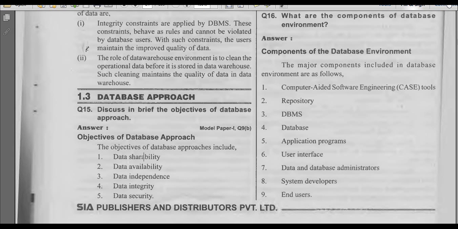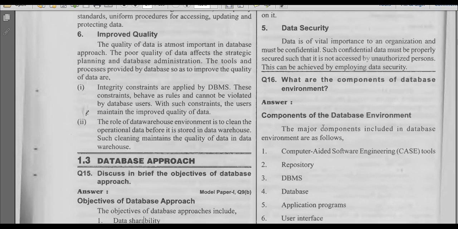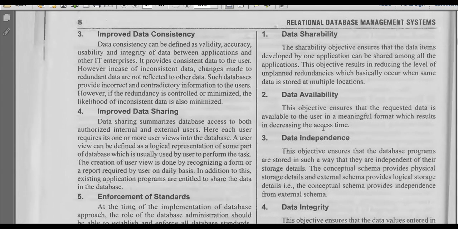One more important topic we have here is the database approach. In this database approach we have information stored in the database, and that database must follow these properties: data shareability, availability, independence, integrity and security. What is the meaning of shareability? Whatever data we have stored must be shareable. The shareability objective ensures that the data items developed by one application can be shared among all the applications. This objective results in reducing the level of unplanned redundancies.